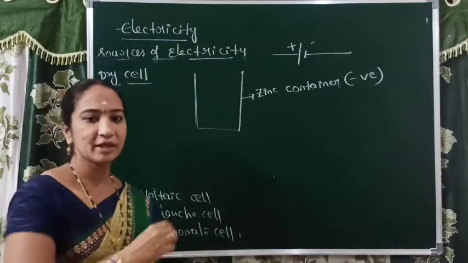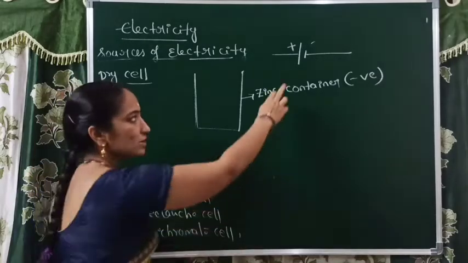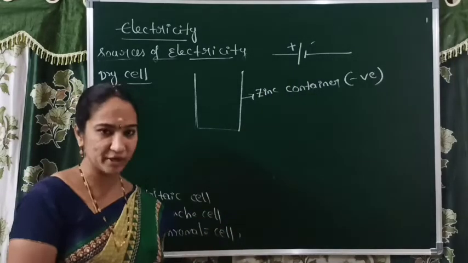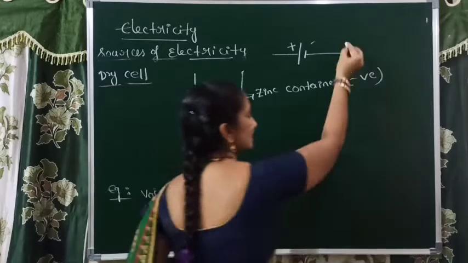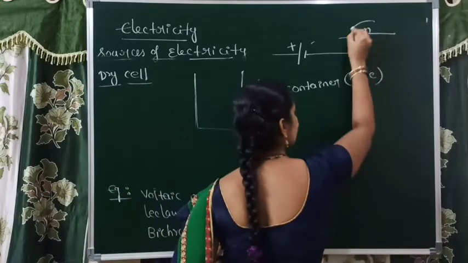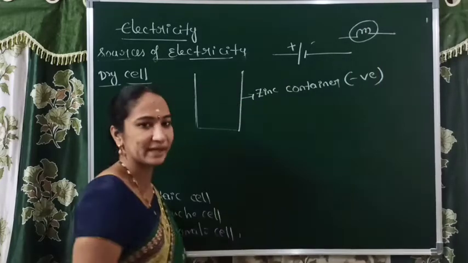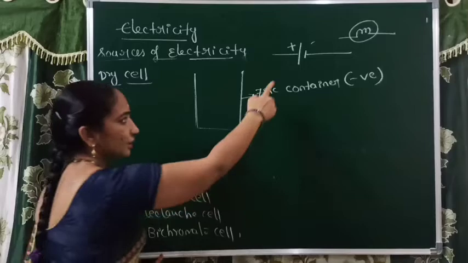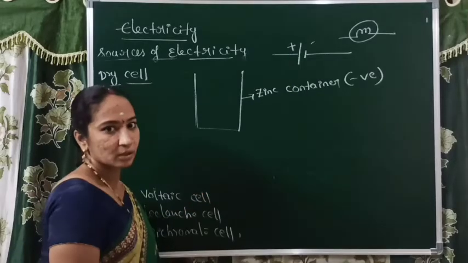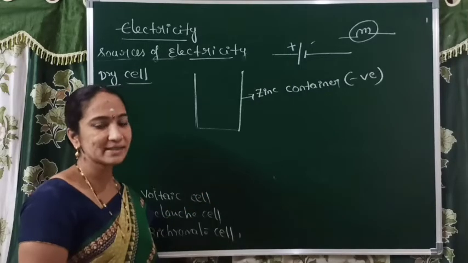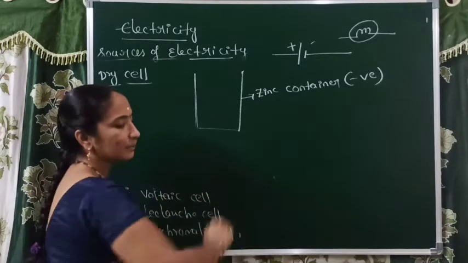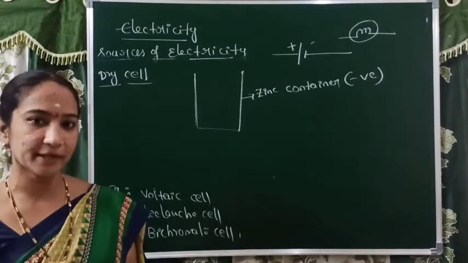For diagrammatic purposes, we use symbols for different components. This is the symbol of a bulb, and this is the symbol of a cell. This is the positive and this is the negative terminal. In the actual construction of the dry cell, the negative terminal is the zinc container.